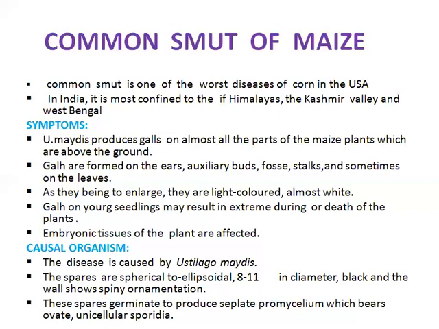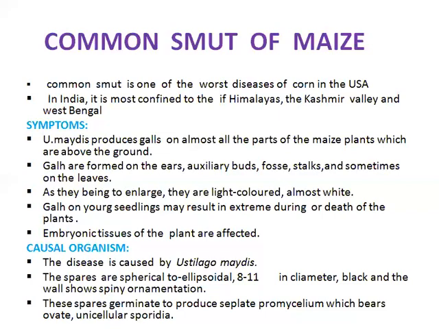When it comes to the causal organism of common smut of maize, the disease is caused by Ustilago maydis. The Ustilago maydis spores are spherical to ellipsoid in nature, 8 to 11 micrometers. They are black and the walls show spiny ornamentations.